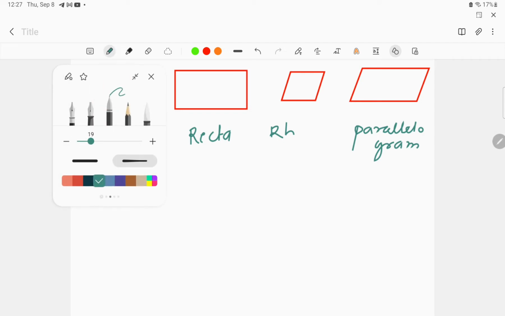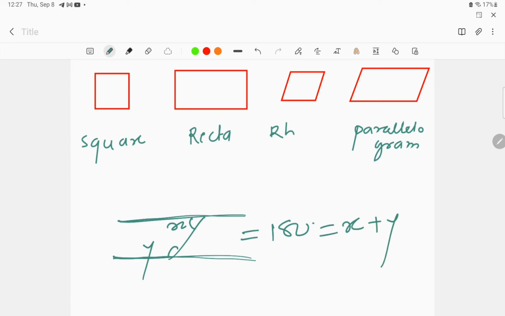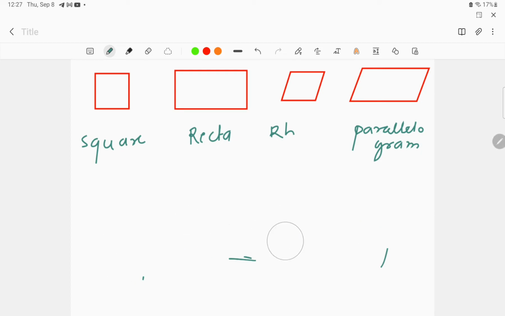Whenever we are talking about any two parallel lines, the sum of the angles made is 180 degrees. If we consider this as x and this as y, then 180 equals x plus y. This is the thing to keep in mind, though for understanding this is not actually necessary.